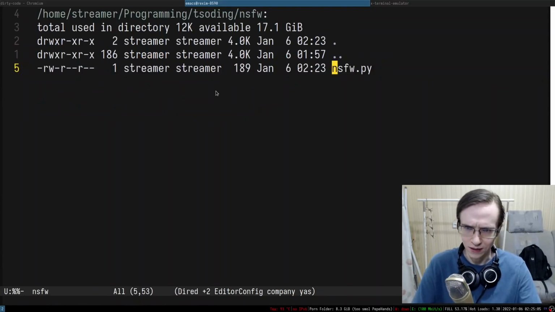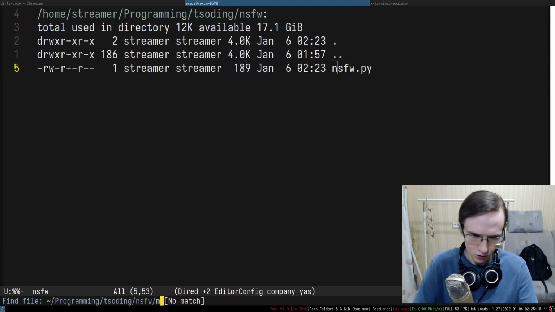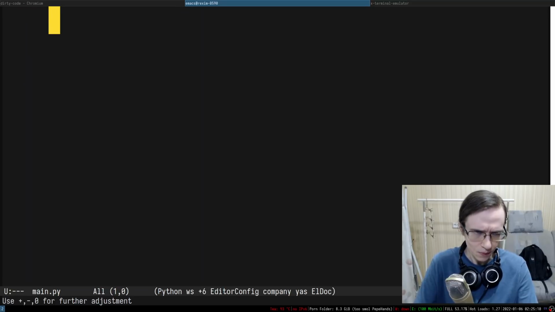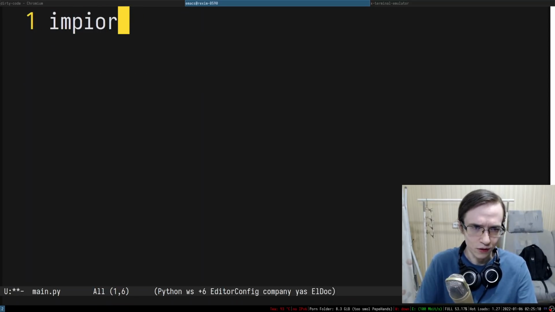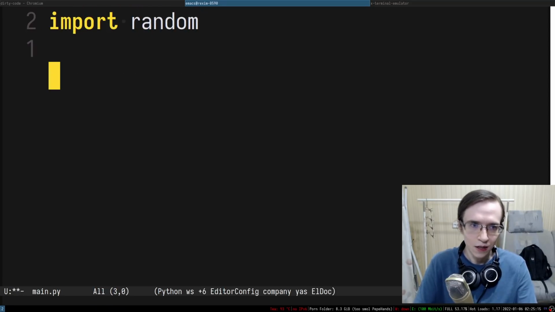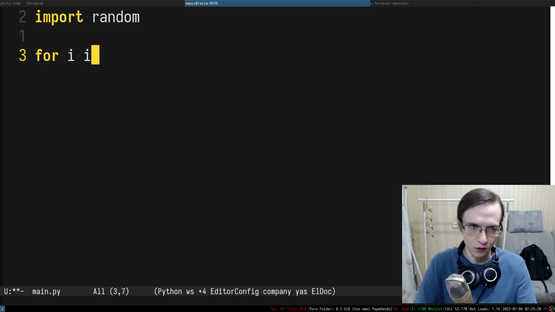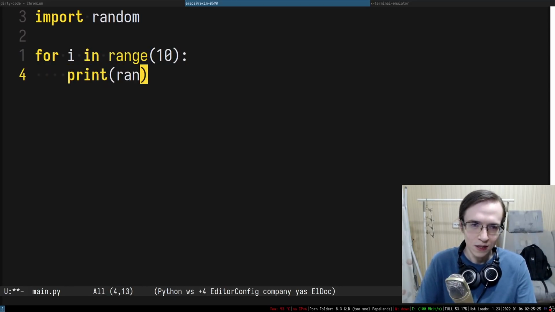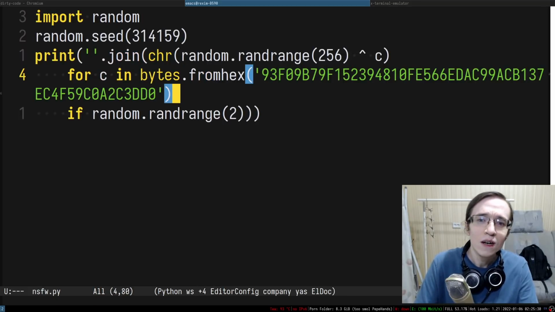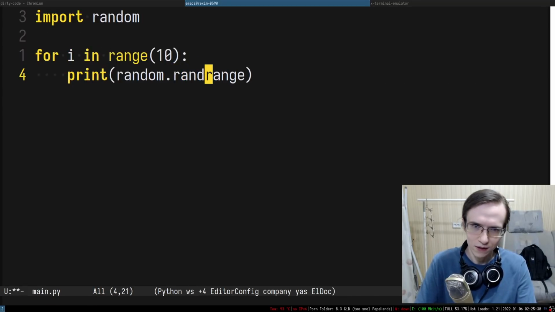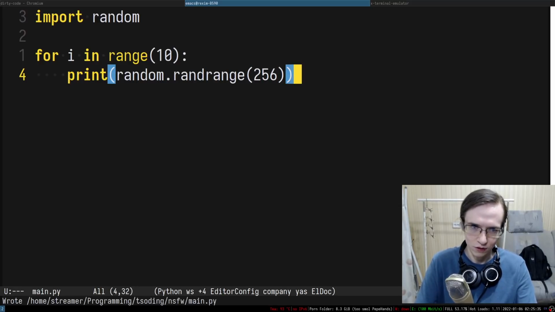We can even explore that idea. So let me do something like main.py. I'm gonna import random. And in here, I'm going to just try to generate 10 random numbers in range 10. I think this is how you do that. I think this is how we program in Python. Random range. How do you do that? Rand range. Randrange 256, right? So we'll just do it like that.